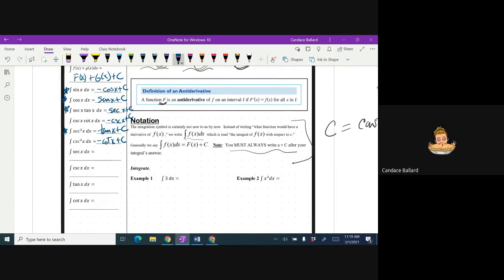Okay, so the integral of secant is the natural log, the absolute value. I think we proved tangent later on somewhere. Secant x plus tangent of x plus c. And these are all on the front inside cover of your book. The integral of cosecant x is negative natural log absolute value of cosecant x plus cotangent of x plus c.